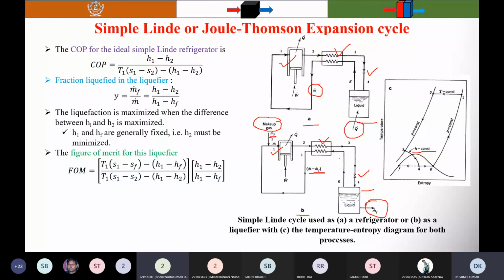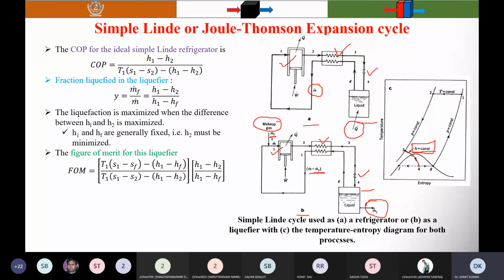But in the case of the liquefier, the thermodynamic... Yes, sir. In the isenthalpic expansion, are we taking it as an irreversible process or reversible process? Because in the graph it is like a solid line. It is irreversible. Isenthalpic expansion is the irreversible process, no? It is a dotted line. Yes, isenthalpic is written that H is equal to constant. It's isenthalpic expansion in the JT valve, and you know that it's the irreversible process.